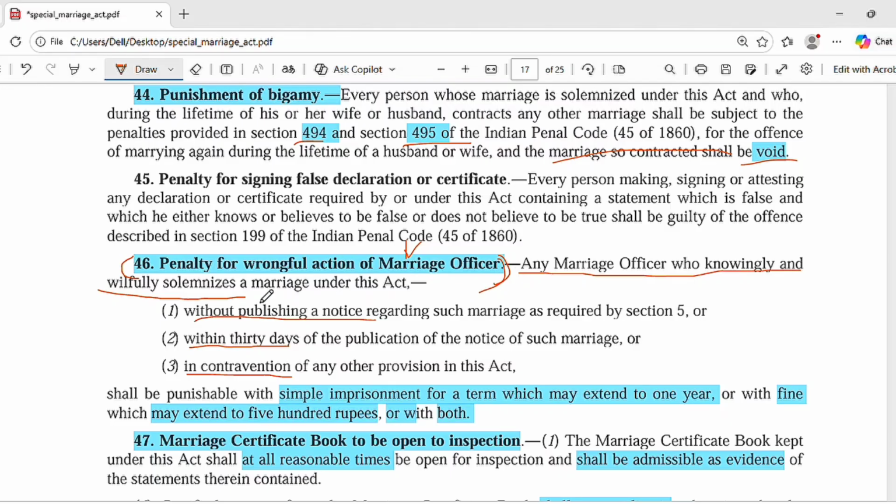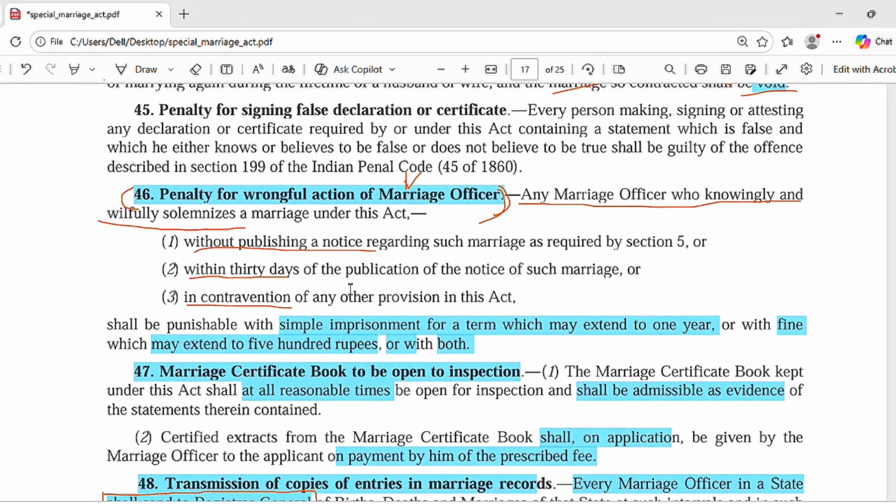Any marriage officer who knowingly or willfully solemnizes a marriage under this act, having the knowledge, still willfully solemnizing it, and has contravened certain points: without publishing a notice, the marriage has been solemnized; within 30 days of the publication of the notice; or in contravention of any other provision of this act.